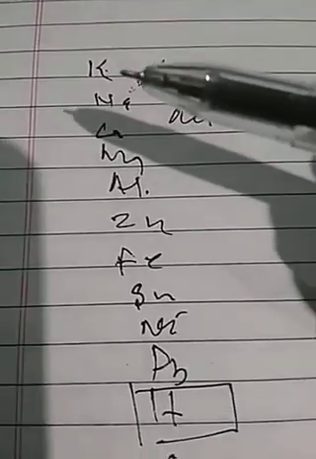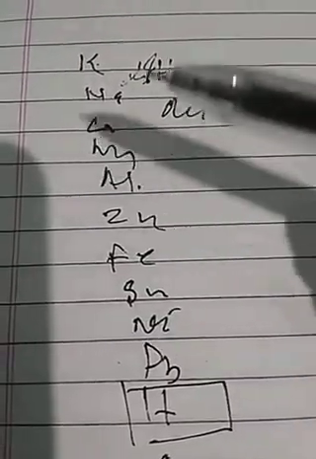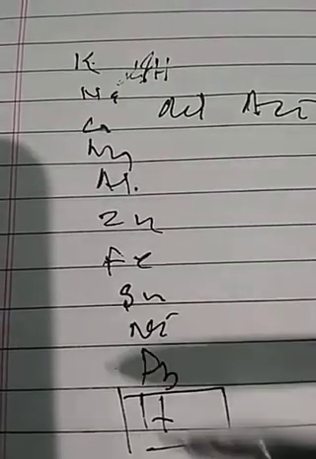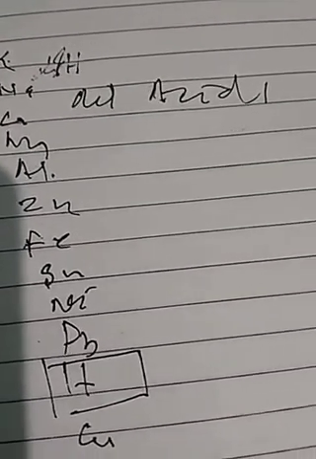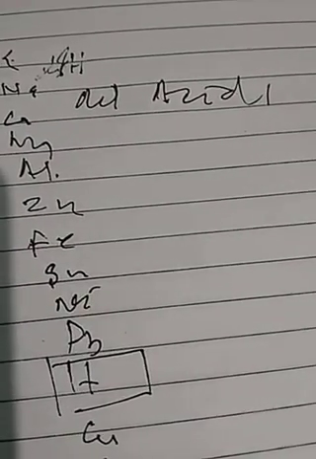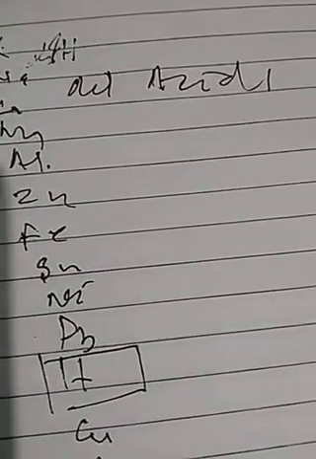Very similar things we will study here. What is the main characteristic of metals? The tendency to lose electrons. Some metals lose electrons very easily, some with a little difficulty, and some with great difficulty.